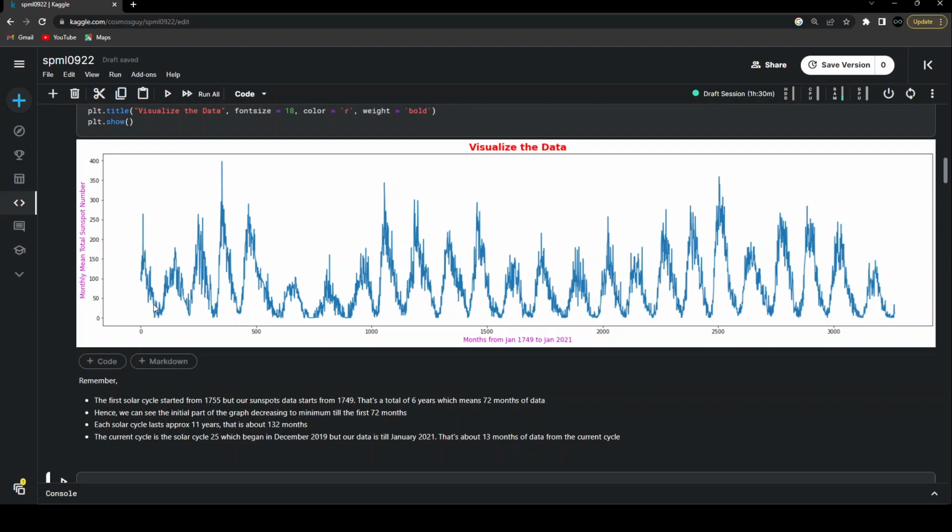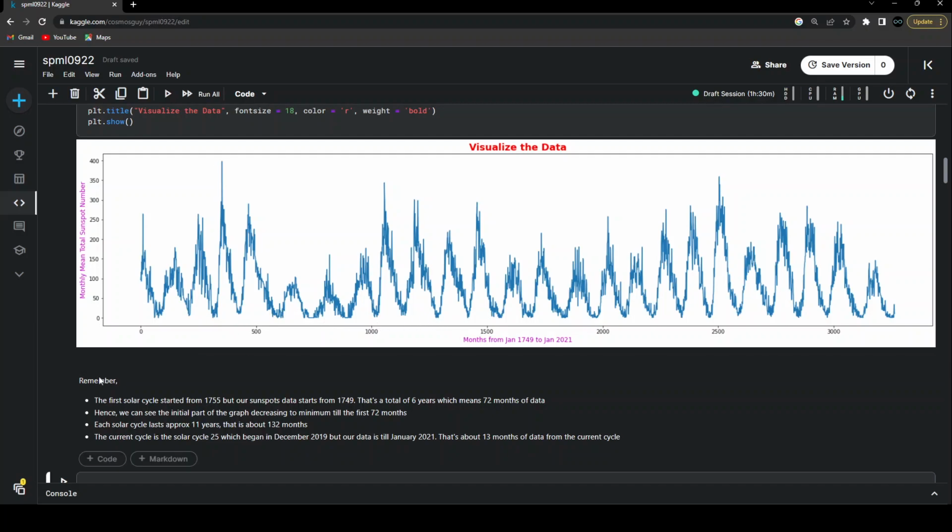And then we know that approximately each solar cycle lasts for 11 years. So converting into months, it becomes 132 months of data. So all these minimum points are approximately 132 months away. Some may be even more, some may be even less, but on average, we are talking about all these data points being 132 points away from each other.